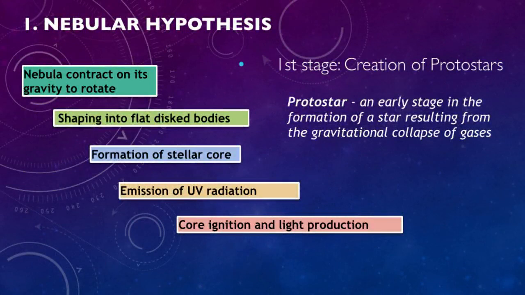Here is how a solar system forms in summary. Basically, stars form in gravitationally contracting clouds. This is the first stage of creating the protostars, or the early age of formation of stars from a gravitational collapse.